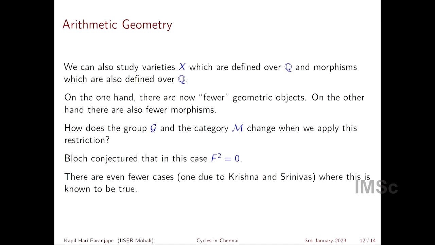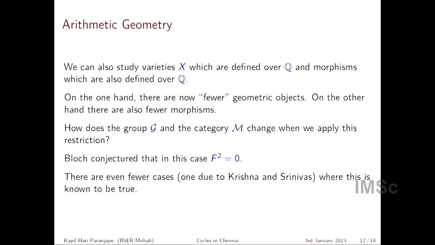This is not very clear a priori, right? So now we are restricting our attention only to varieties and morphisms defined over a small field. Does that increase the group? Does that decrease the group? How does it constrain the group? This too was a topic of conjecture due to Bloch.